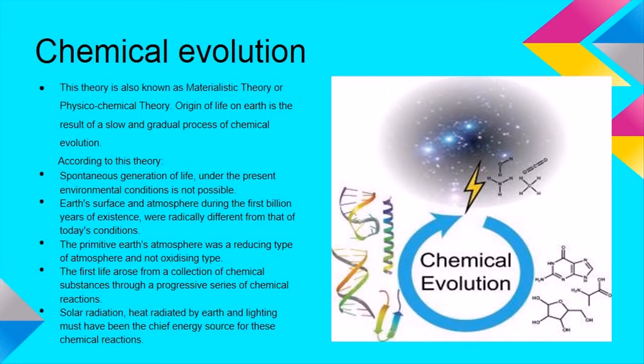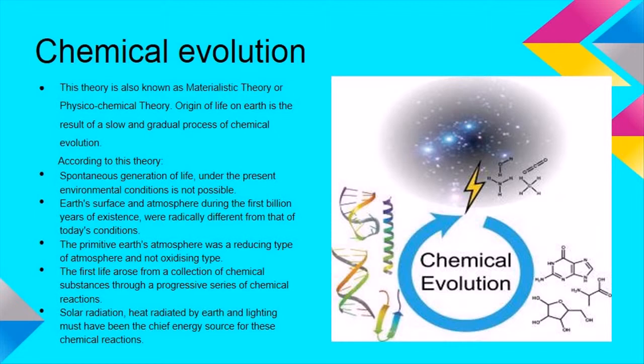Chemical evolution. This theory is also known as the materialistic theory or physico-chemical theory. The origin of life on Earth is the result of a slow and gradual process of chemical evolution. According to this theory, spontaneous generation of life, under the present environmental conditions, is not possible. Earth's surface and atmosphere during the first billion years of existence were radically different from today's conditions. The primitive Earth's atmosphere was a reducing type of atmosphere and not an oxidizing type.